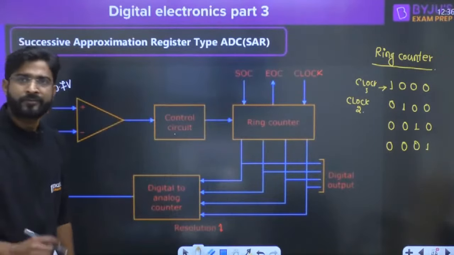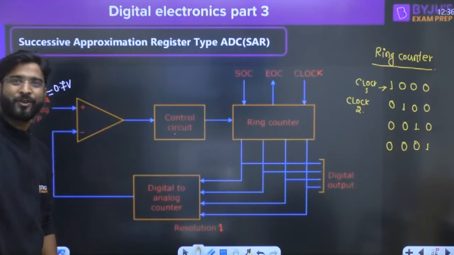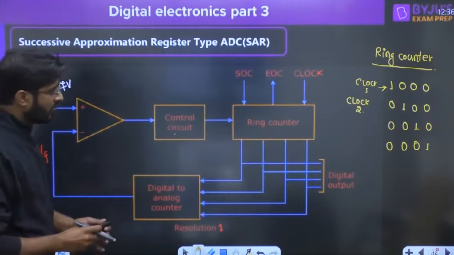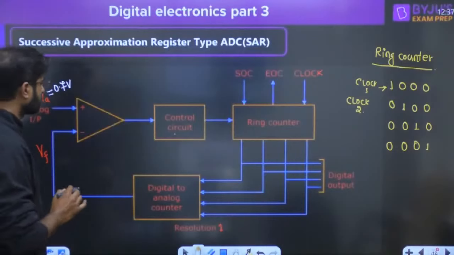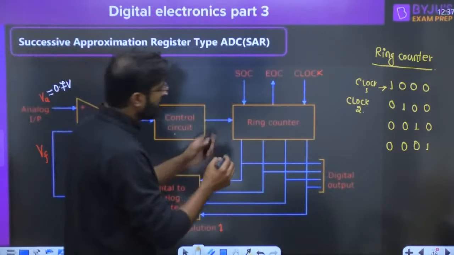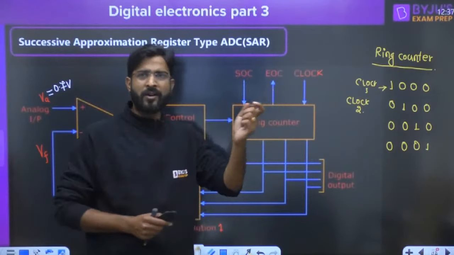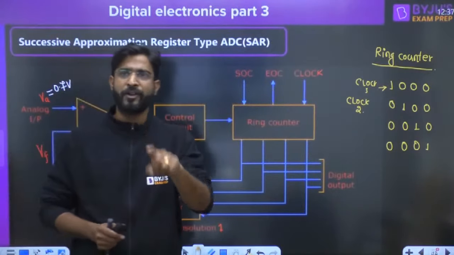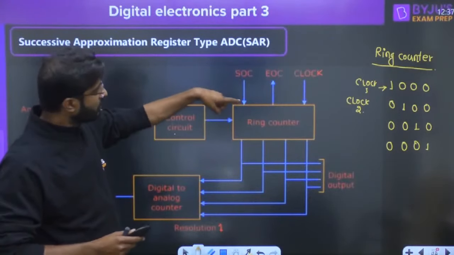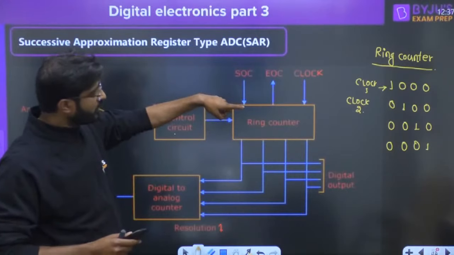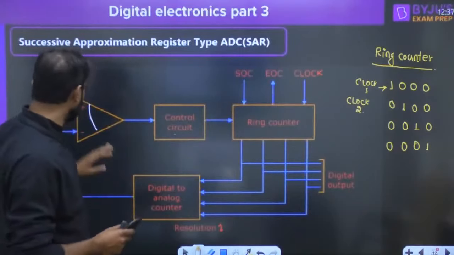Okay, now everyone try to understand how the operation is going to happen. Suppose initially, and there is one more thing, guys, there is SOC, start of conversion. Start of conversion is the signal which is provided by the user, right? If you apply the signal here, that is called SOC. Then only the ring counter is going to operate, or then only the circuit is going to perform its task.